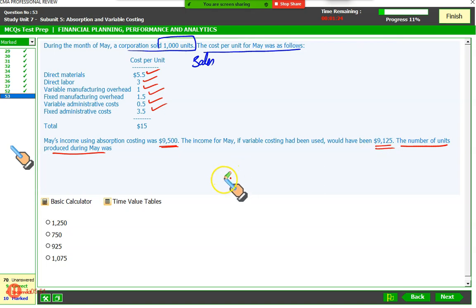Put them aside. We have absorption costing income as 9500 and the variable costing profit is 9125. Our absorption costing profit is more than variable costing. That is 100% that production is more than sales, without doubt.